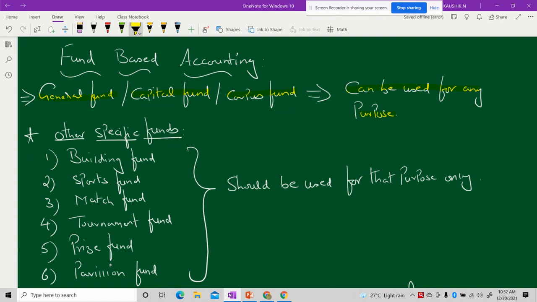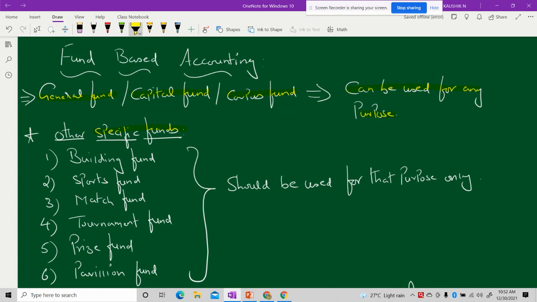The next thing we are going to see under fund-based accounting is specific funds. Just as we had subscriptions, in which we had general subscription and specific subscription, similarly, when we dealt with donations, we had general donation and specific donation.